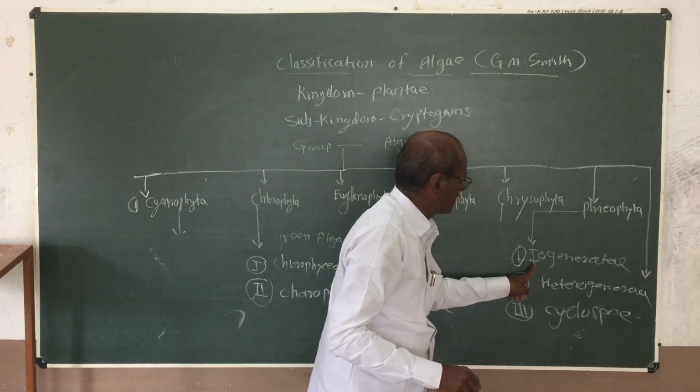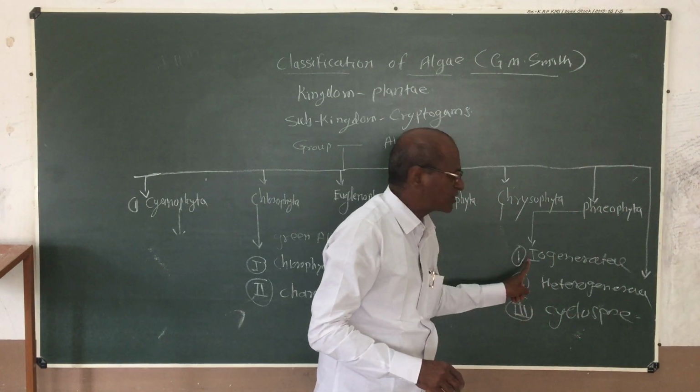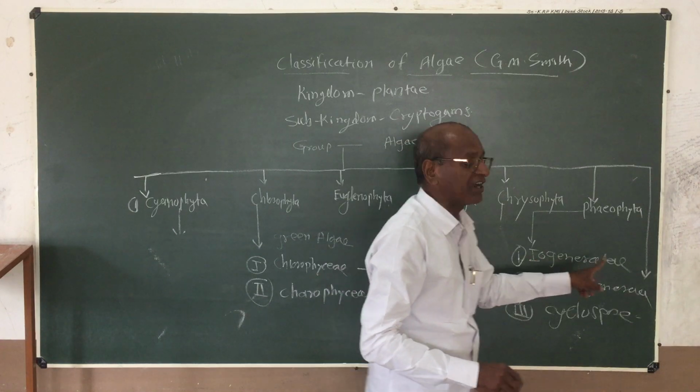In the Phaeophyta members, some species show isogeneratae.